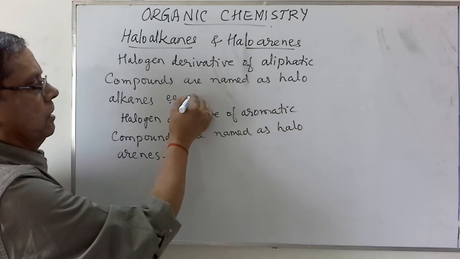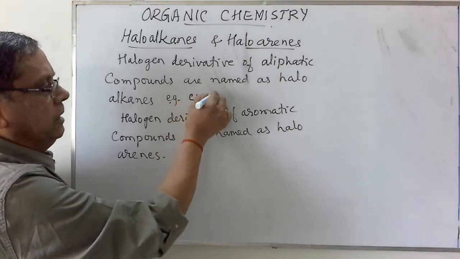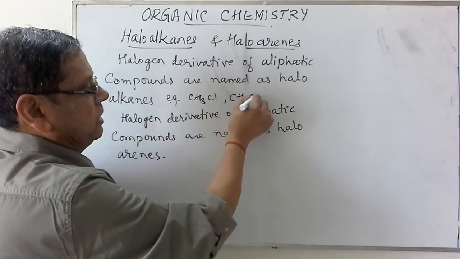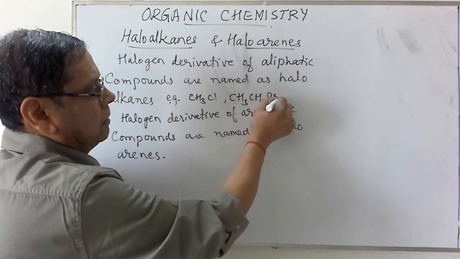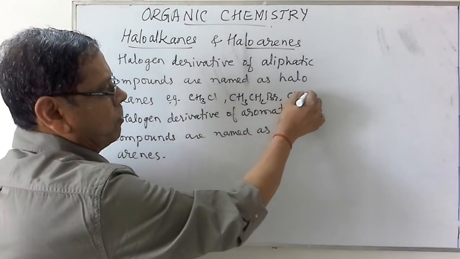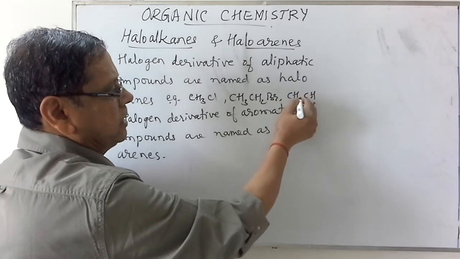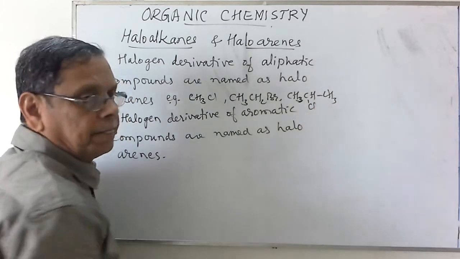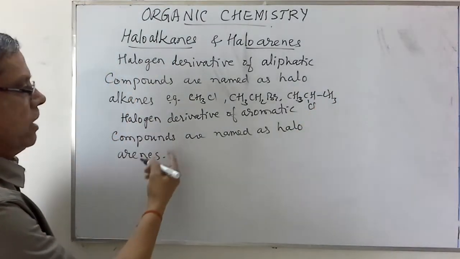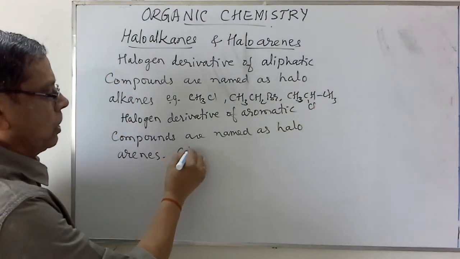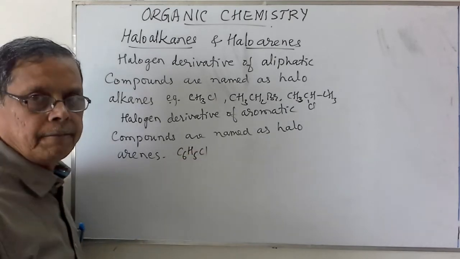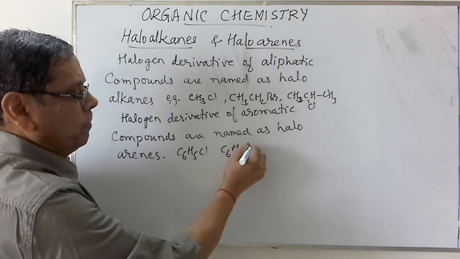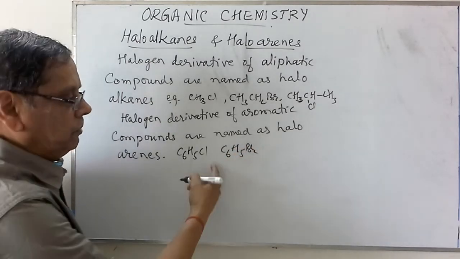You can take this methyl chloride CH3Cl, the ethyl bromide CH3CH2Br. Similarly, isopropyl bromide or isopropyl chloride like CH3CHClCH3. These halogenated aromatic compounds, for example, chlorobenzene C6H5Cl, C6H5Br, bromobenzene. So like that we can have.